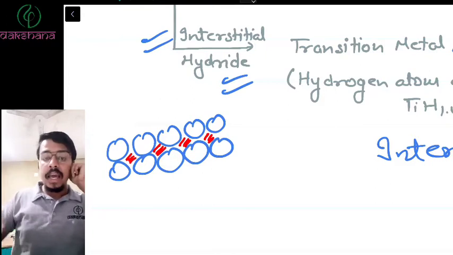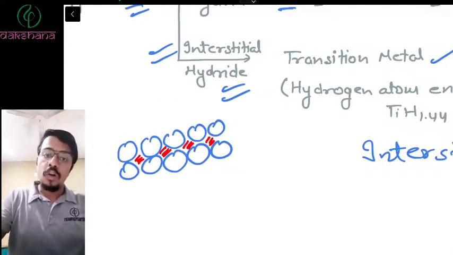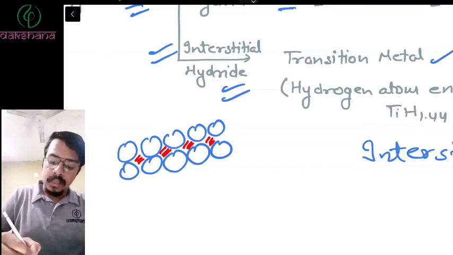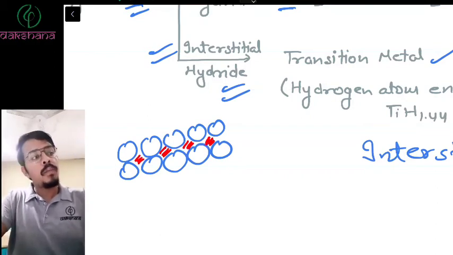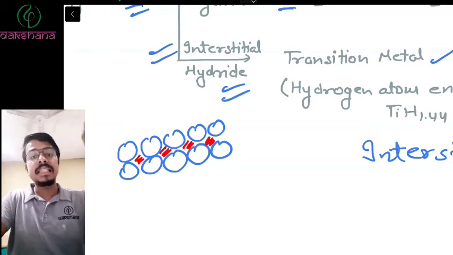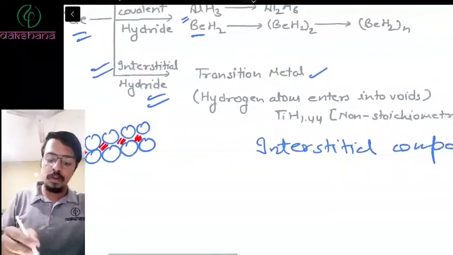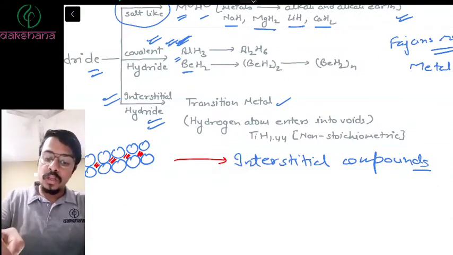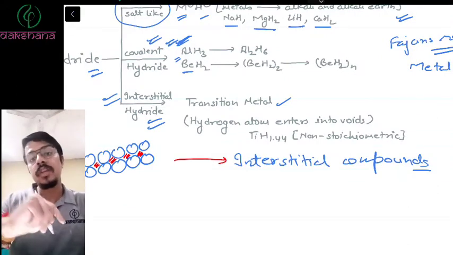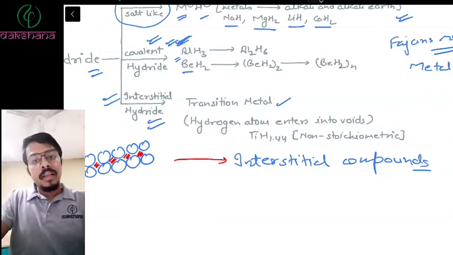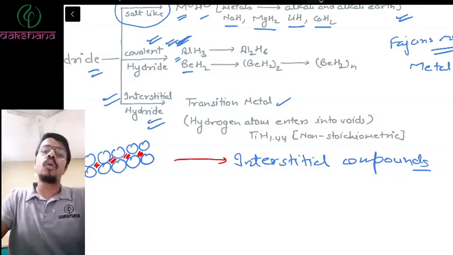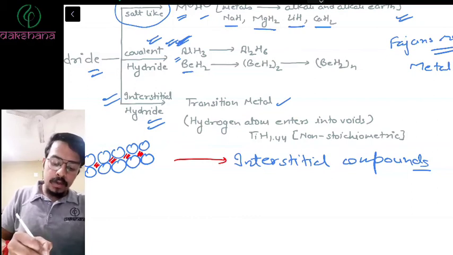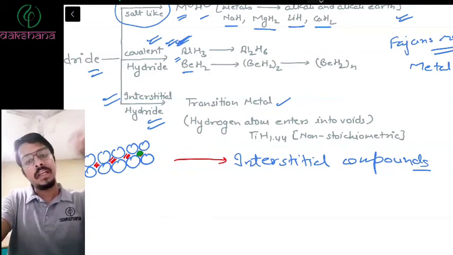Similarly, if in a metallic compound, a non-metal goes and sits in a void, similar to these red spaces, then that non-metal is not reacting with the metal. It is just sitting in those voids. And those kinds of compounds are known as interstitial compounds. Now, what are interstitial hydrides? If we replace that non-metal sitting there with hydrogen, then it will be known as an interstitial hydride. So if this red is replaced by hydride, it is known as an interstitial hydride.